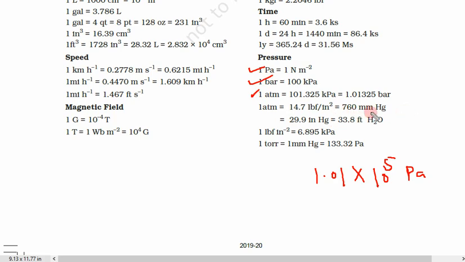In these conversions, 1 atmosphere is equal to 760 mmHg. This conversion is needed. This 29.9 inch, this inH2O is not needed. All these conversions are not needed. This last one is also needed, torr. What is 1 torr? 1 torr is 1 mmHg and 1 atmospheric pressure is 760 mmHg. This we will learn this year itself, but write this conversion. 1 atmosphere is equal to 760 mmHg and 1 torr is equal to 1 mmHg. So these 5 conversions are needed. These are important conversions.